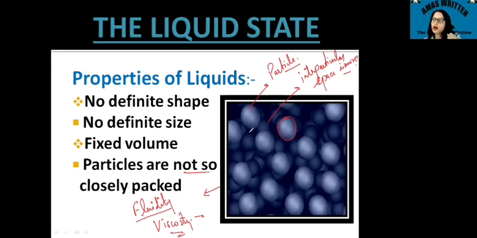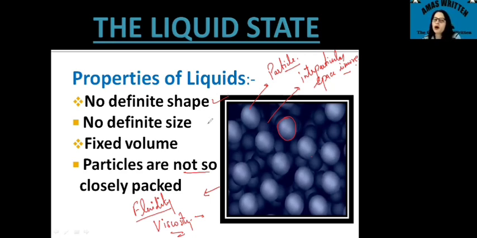As you have also heard the saying, usually liquids take the shape of the solid in which they are kept. So there is no definite shape. Usually the liquid takes the shape of the container in which it is kept. If you keep it in a water bottle, it will take the shape of that bottle. If you keep the same water in a glass, it will take the shape of the glass. If you keep that water in a pan, it will take the shape of the pan. So there is no definite shape in the case of a liquid.